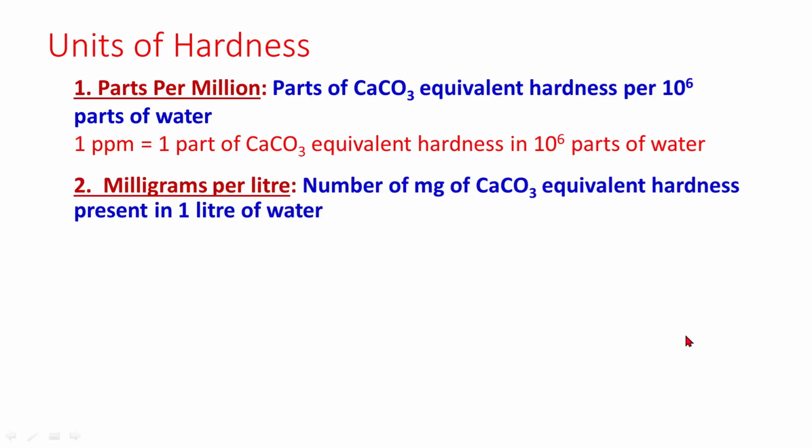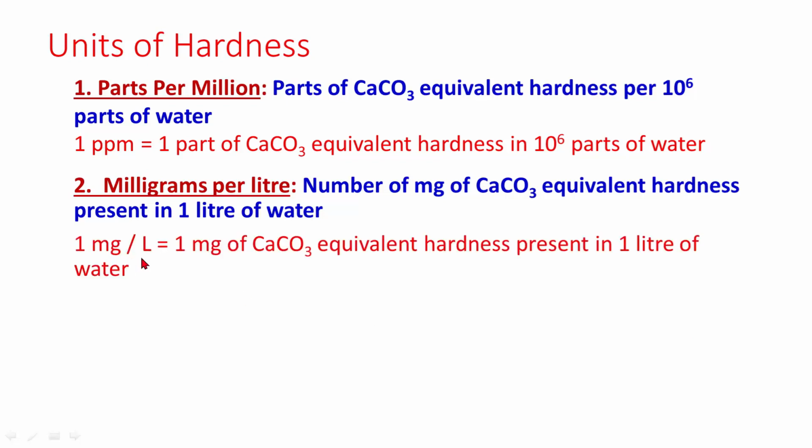Second unit is milligrams per liter. It is number of milligrams of calcium carbonate equivalent hardness present in 1 liter of water. 1 milligram per liter is equal to 1 milligram of calcium carbonate equivalent hardness present in 1 liter of water.